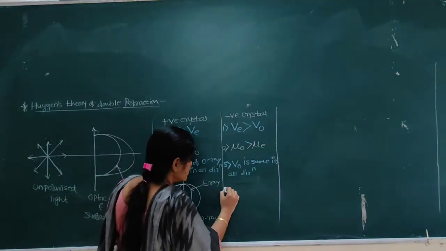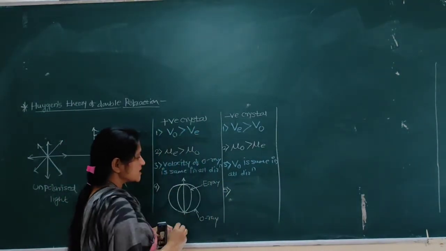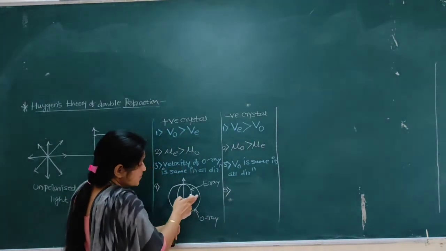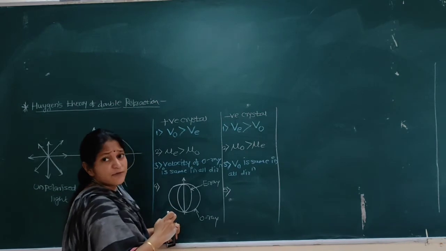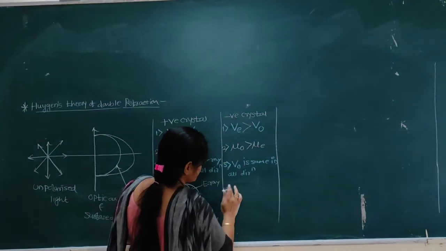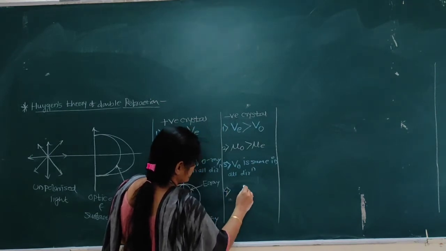Now here the fifth difference, for a negative crystal. In the case of a negative crystal, what happens? The spherical wavefront lies within the E wavefront.